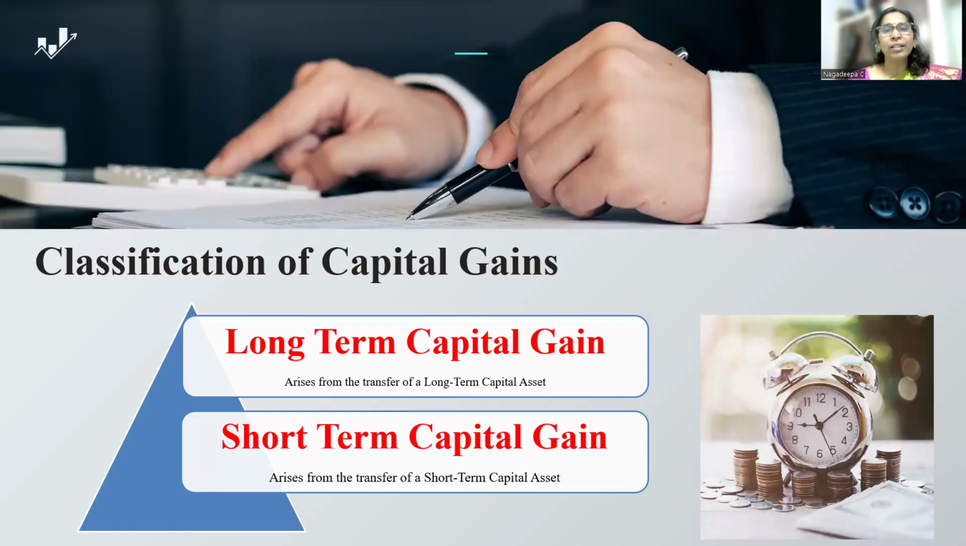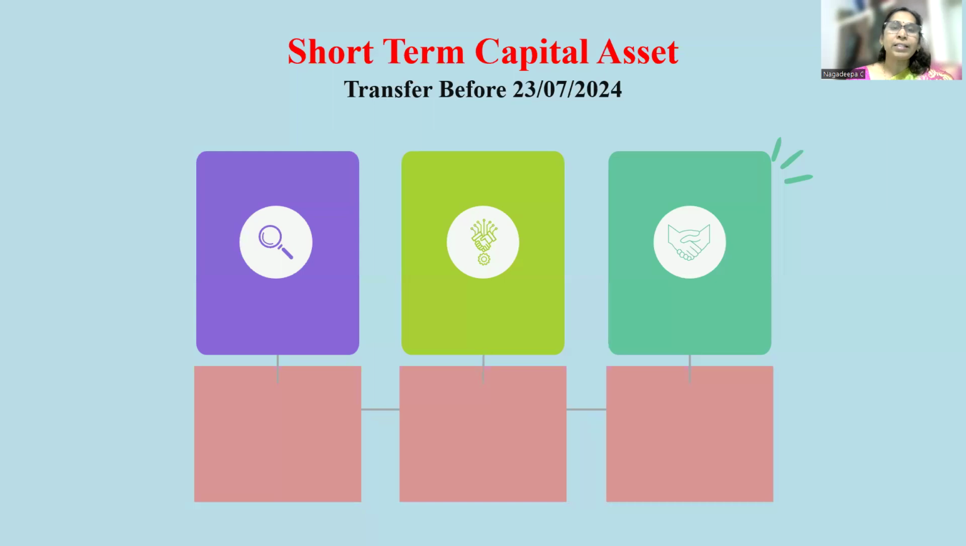So how to determine whether that asset is long-term or short-term? This is basically derived from the condition that is holding period. Holding period means how many months or years you are holding that particular asset. That means the difference between the purchase date and the selling date. This period is called holding days or months. Based on this, we are going to divide the asset into short-term capital asset or long-term capital asset.